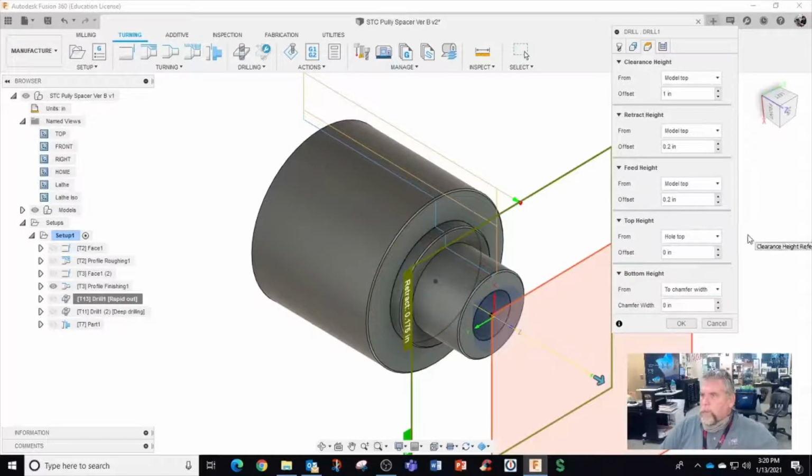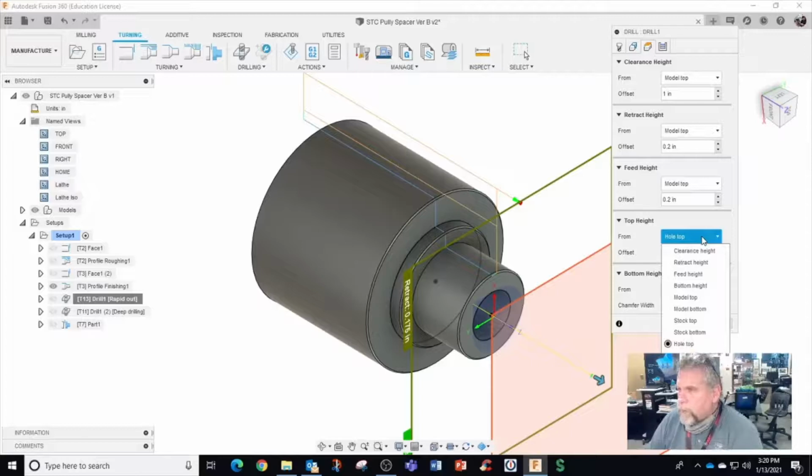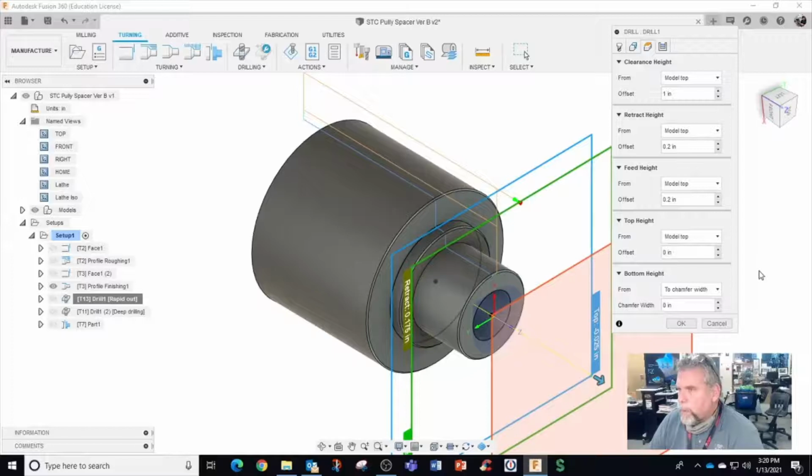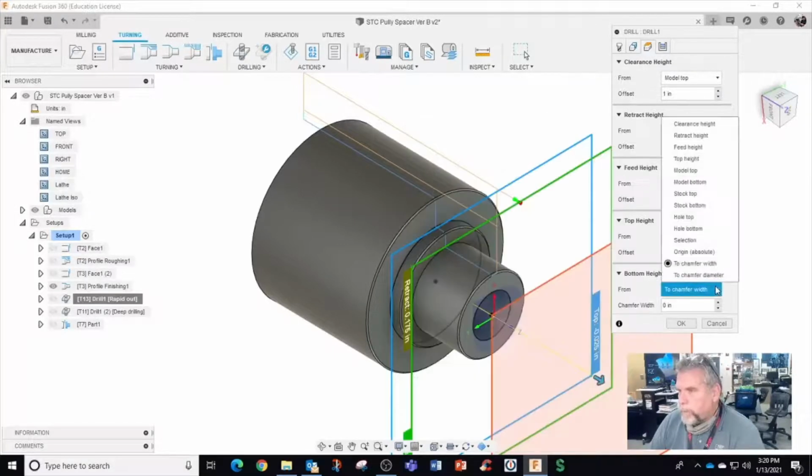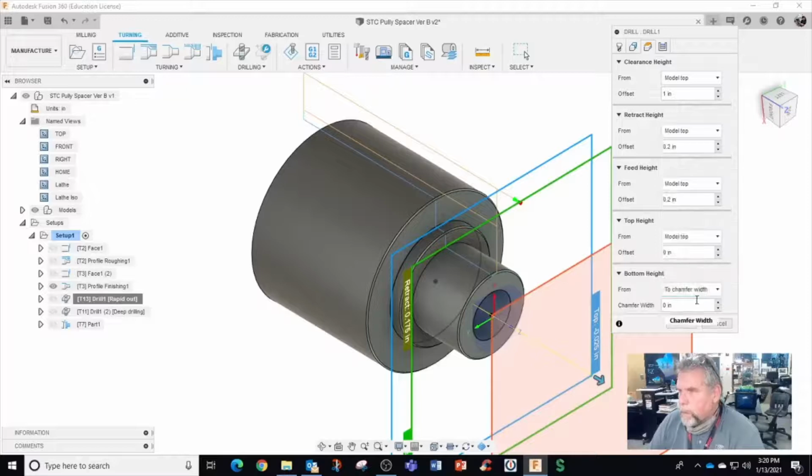Model top, model top. Alright, is this where we're getting some weird numbers? I think maybe it was this top, model top. I'm going to do, instead of hole top, I'm going to use model top. Okay, and to chamfer widths, we hover over this again. Specifies the width of the chamfer. I'm going to say